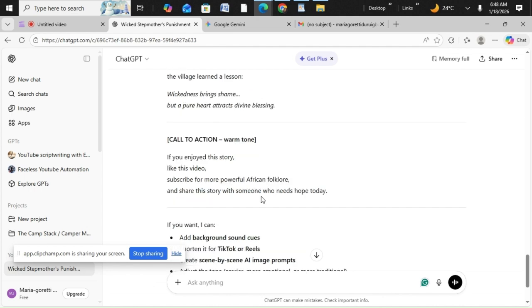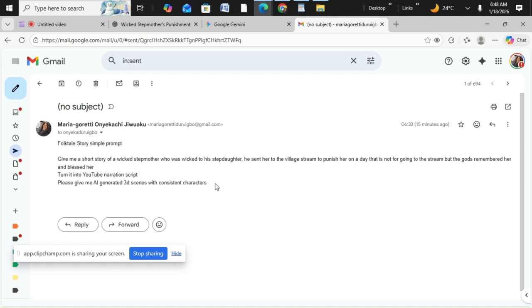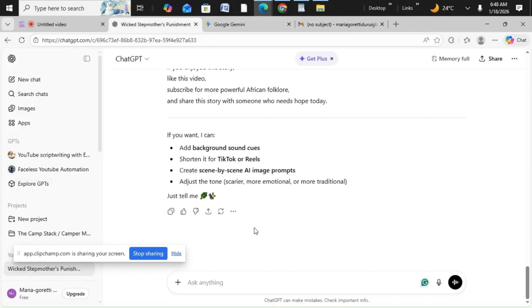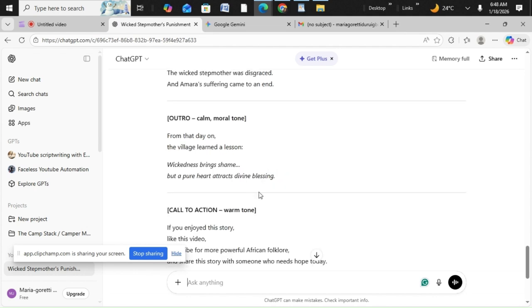So now we're going to be asking it to give us AI prompts to create the characters in this particular story. So you come here and you paste this. I told it to please give me AI generated 3D scenes because I want to use 3D characters.